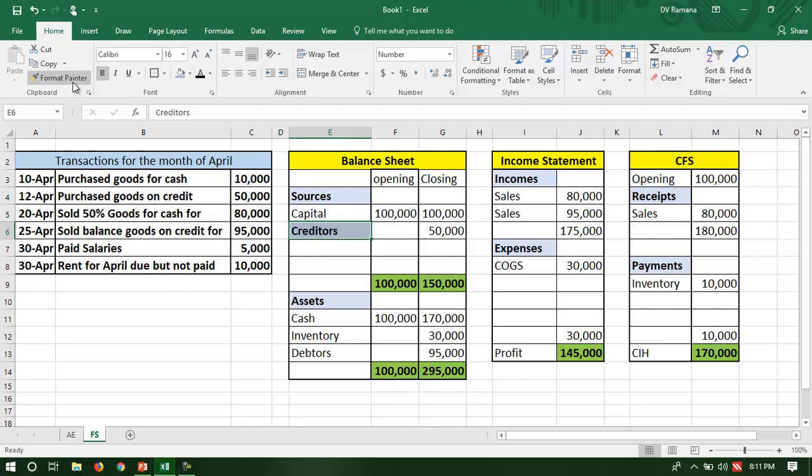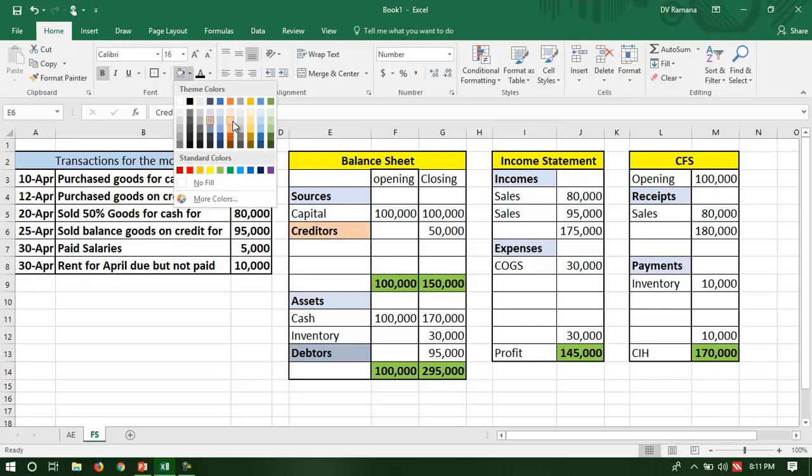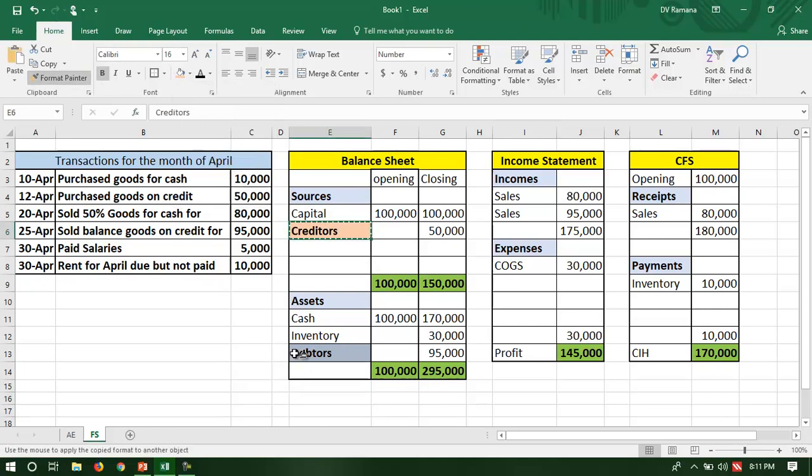Creditors and the debtors are the result of the accrual concept principle. And what is the cost of goods sold of the balanced goods? 30,000. So what happens to the inventory? Inventory becomes 0.